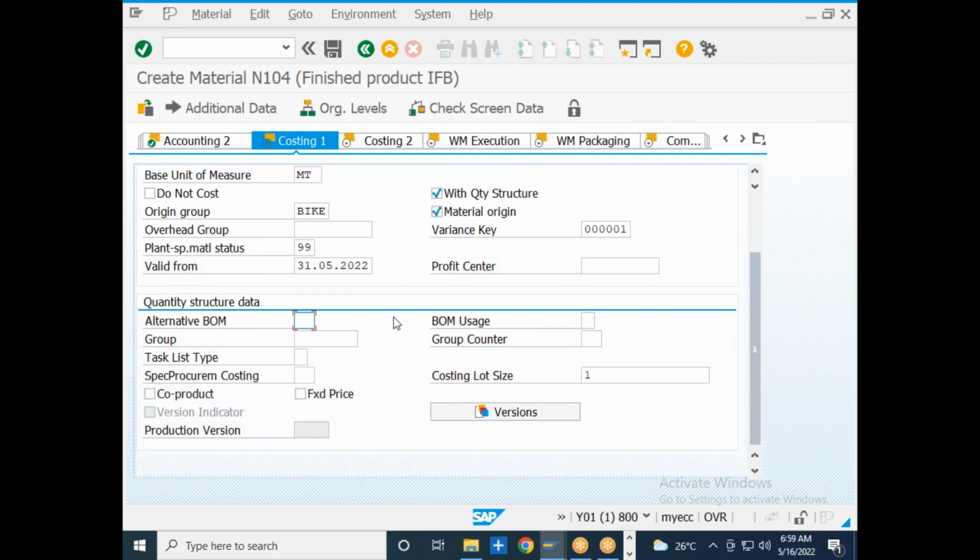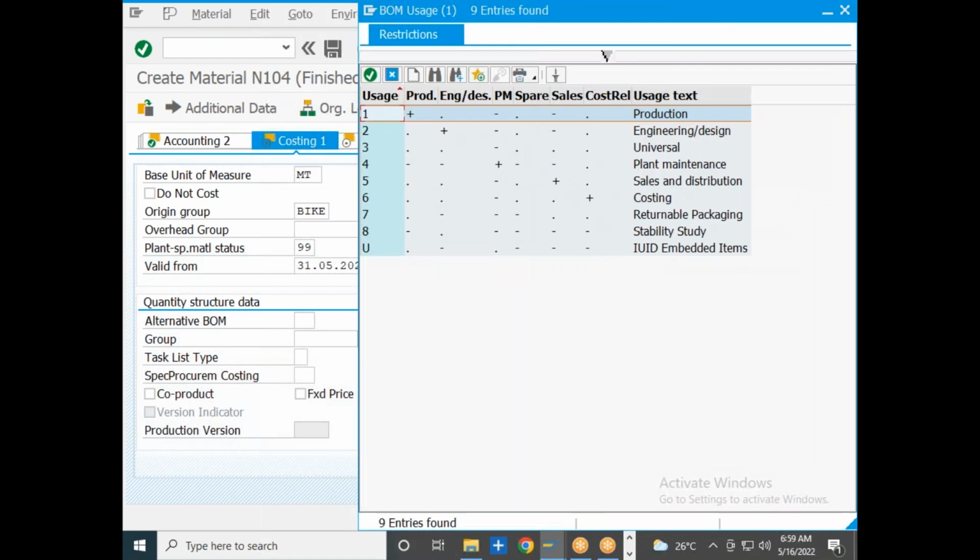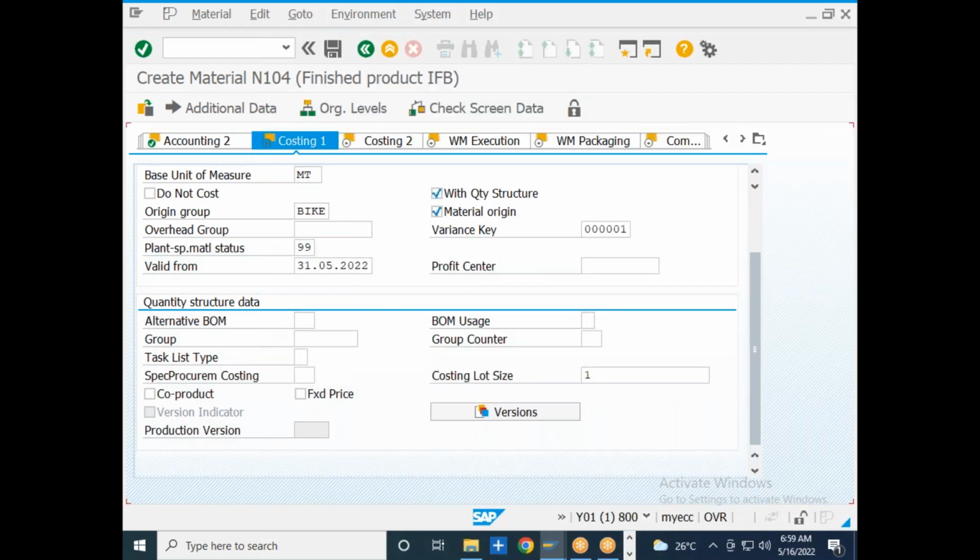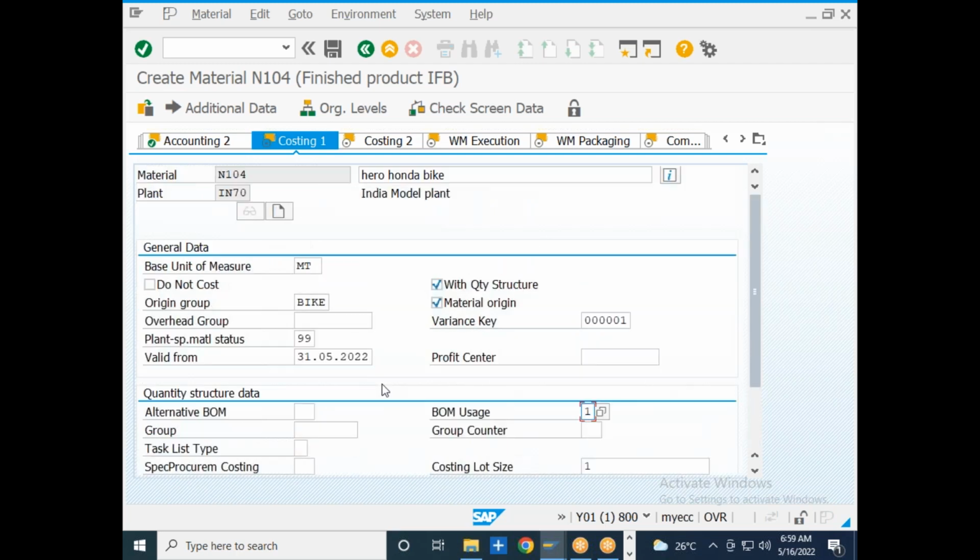Okay, so let me select BOM usage. Where you are using the bill of material, you are using it in production planning. So I just need to select that the bill of material created for this particular material is relevant for production planning activities. Okay, so the rest of the things are not that mandatory. Then I will go to the costing 2 view.